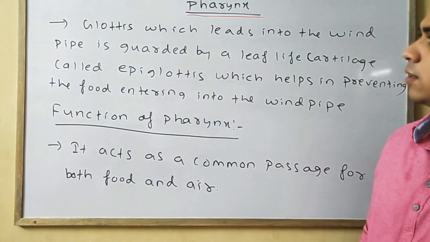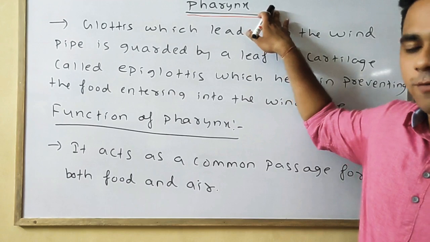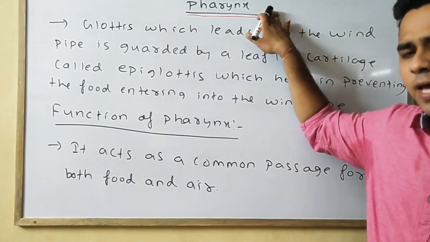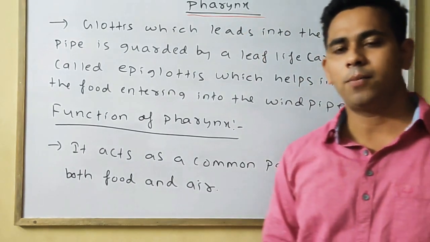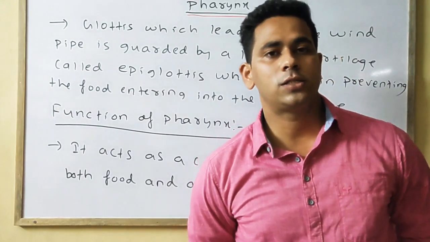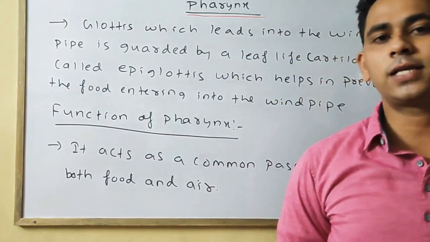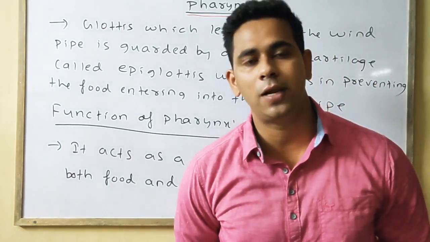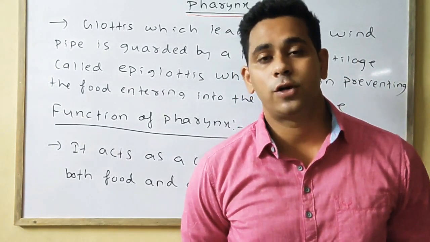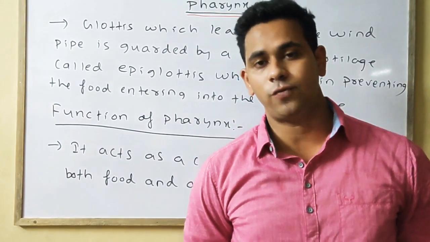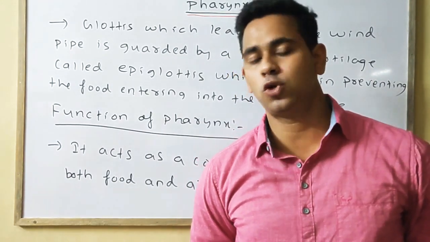So this is all about your pharynx. Today we have discussed in detail the tongue, and also the third part of our alimentary canal, that is our pharynx region. In the next class we will discuss two more parts of the alimentary canal: the fourth part, your esophagus, and the fifth part, your stomach region.